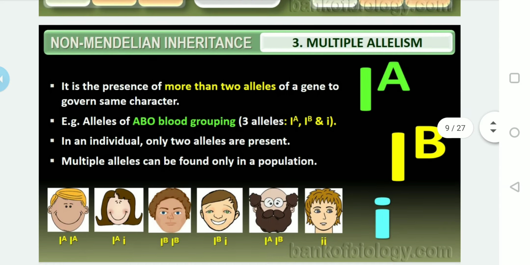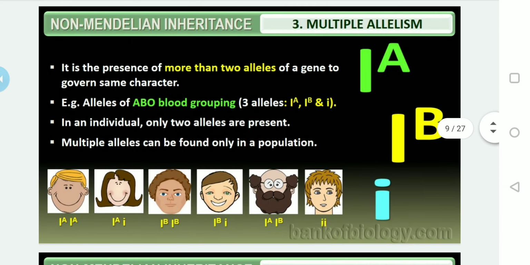The next topic is multiple allelism. So what is this multiple allelism? First of all, the definition. There are a number of cases where students get confused between codominance and multiple allelism examples. I told you, in case of codominance, AB blood group in man and coat color in rabbit are codominance. ABO blood grouping means it is multiple allelism. Remember, that's why I am telling you in the beginning only.